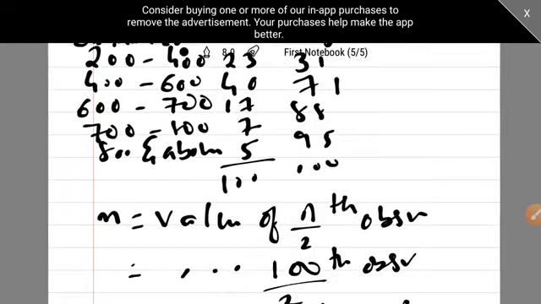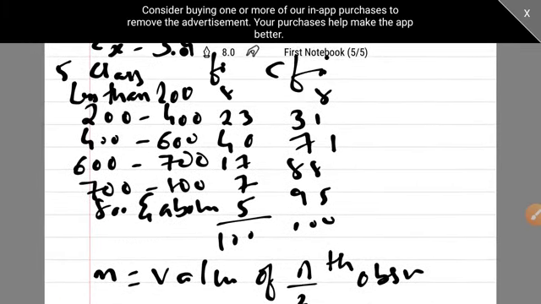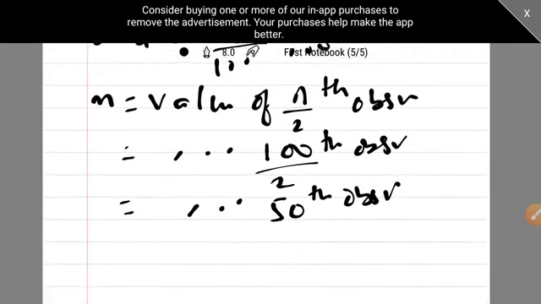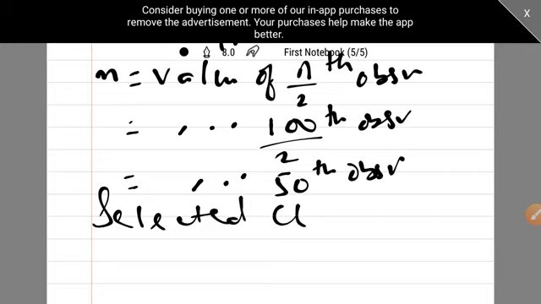But if you want to find the 50th observation, this is your class 400 to 600. This is your FI, this is your CFI. So my step 2 is to find the selected class, and the selected class is 400 to 600.